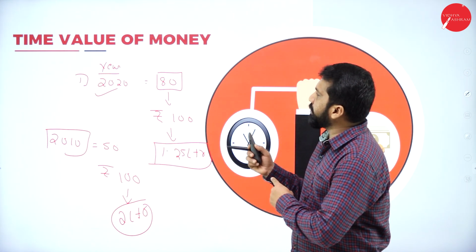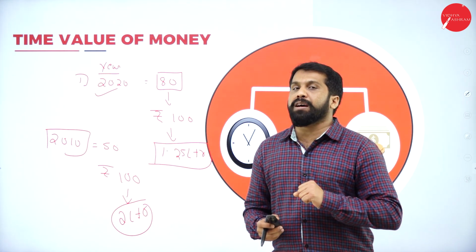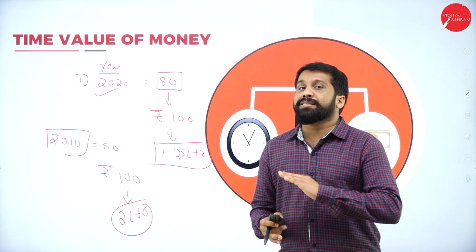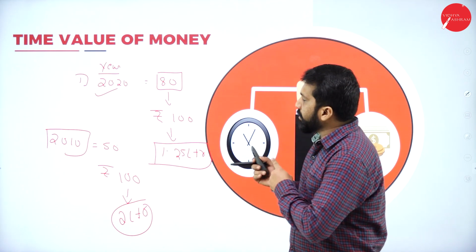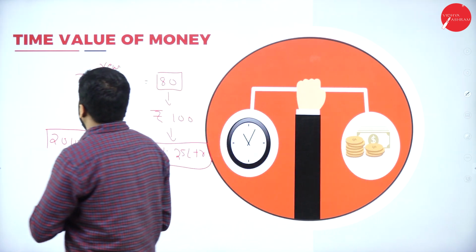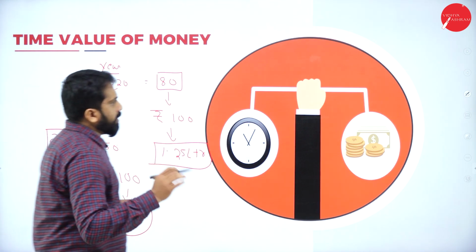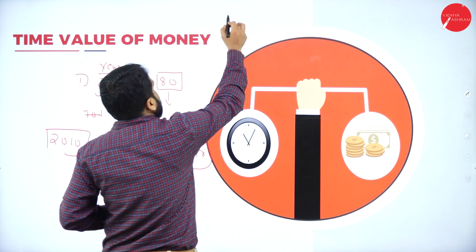This is the first case of how to find out time value of money. It means as time passes, your money value also changes and fluctuates. There is one more concept. I'll write it in another color. The concept is very simple.